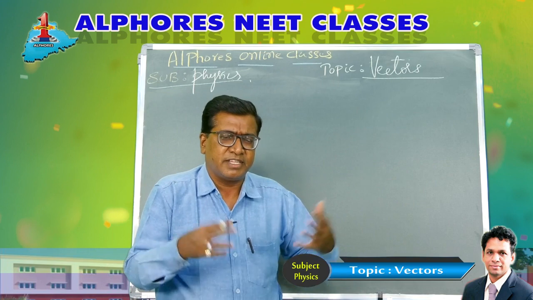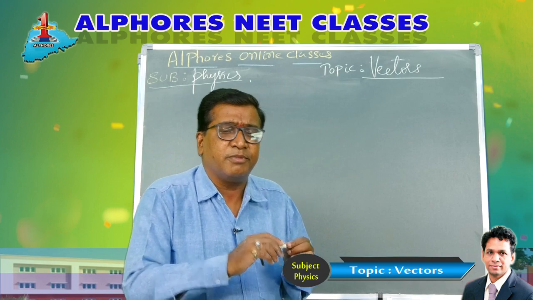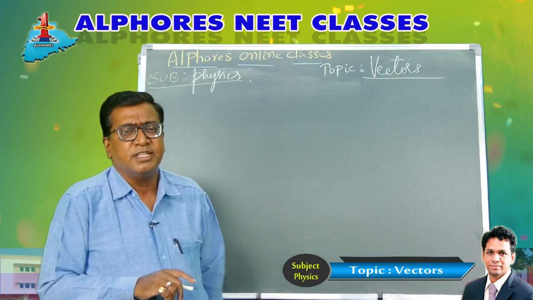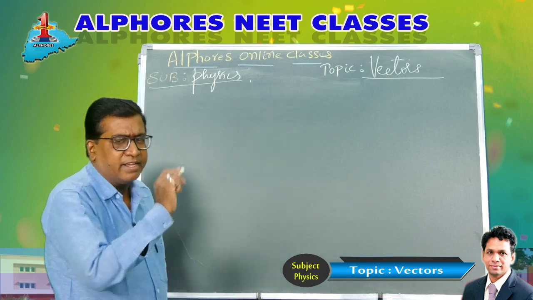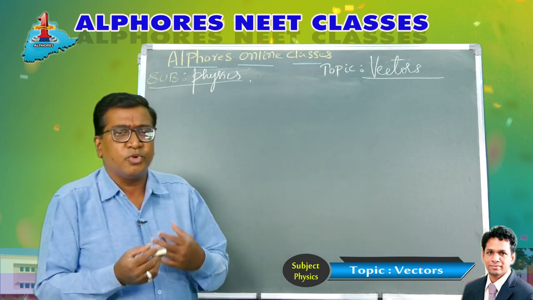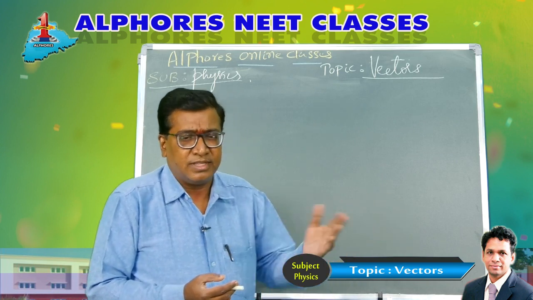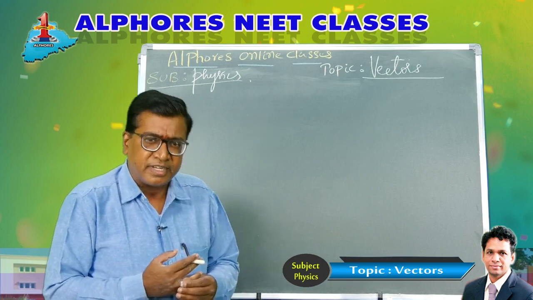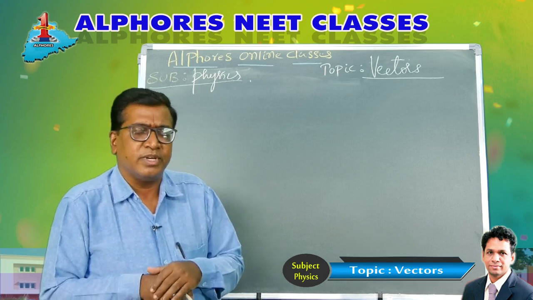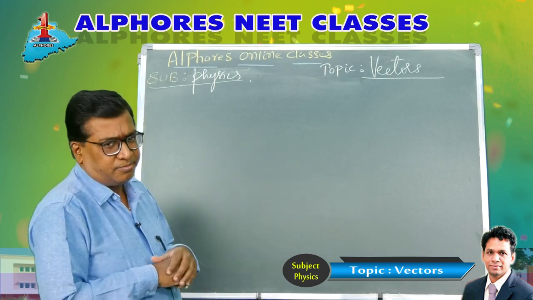So there are various types of vectors, and we were talking about all the different types. Representation of a vector: there are three methods. One is the picture form, the graphical method. Second is the mathematical form. Third is the polar coordinate method, where we give the magnitude and the angle. Then I gave you how to make out the direction of a vector, like north of east, east of north. Different types of vectors we have dealt with: unit vector, zero vector, null vector, parallel, anti-parallel, and so forth, right? Then we were talking about the position vector.